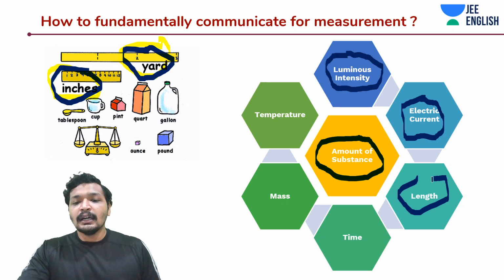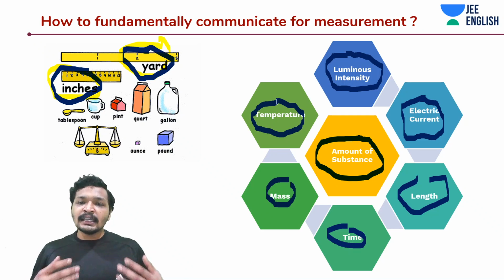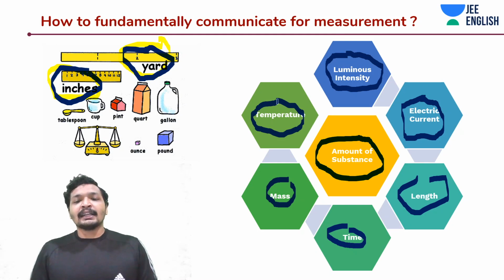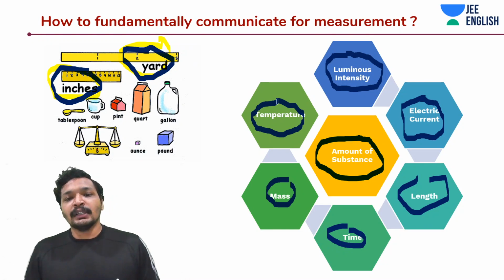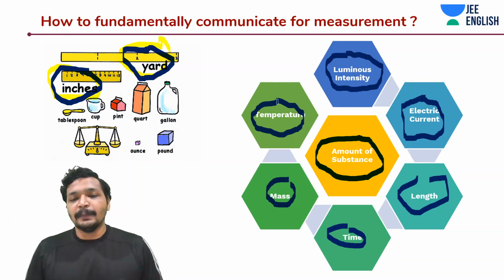Length, time, mass, and temperature. Guys, you must be aware of this. Length, time, mass, and temperature. So the 3 new fundamental physical quantities for you might be electric current, amount of substance, and luminous intensity. Don't worry guys, we will have a look at each kind of physical quantity as well.